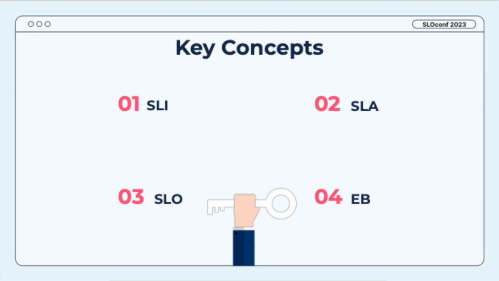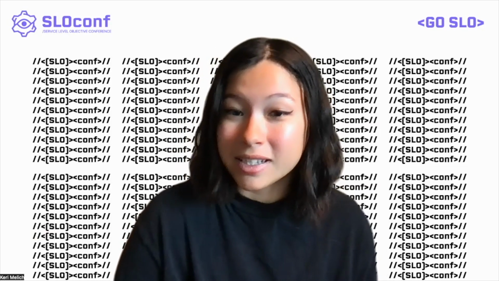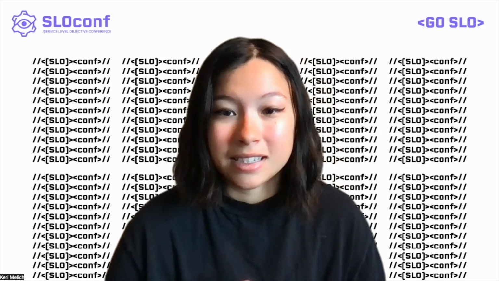So let's get started with some basic definitions that often get conflated. There's SLIs, SLAs, SLOs, and EB. I know that's a lot of acronyms, so we're going to go through them one by one. Let's start with SLIs. Service level indicators, or SLIs, are a quantitative measure of some piece of how we define our reliability. We'll go through some examples of SLIs in the second video to get you started.